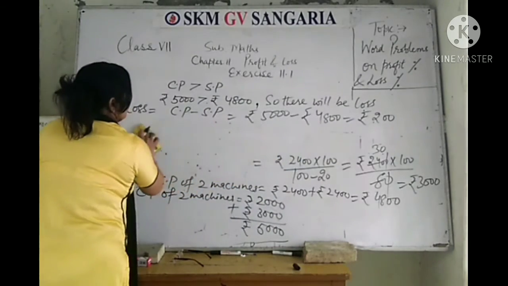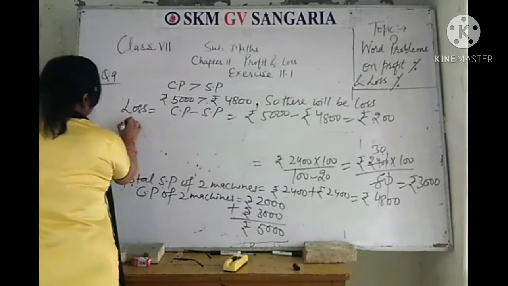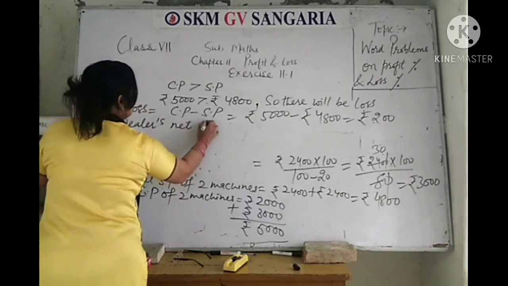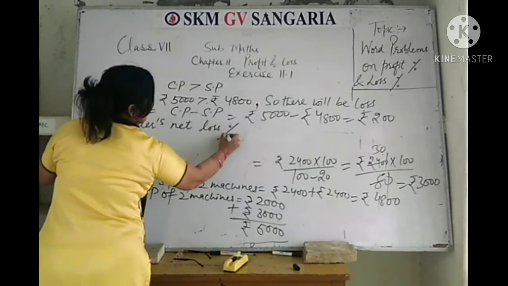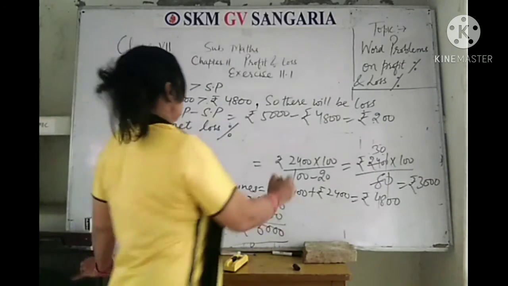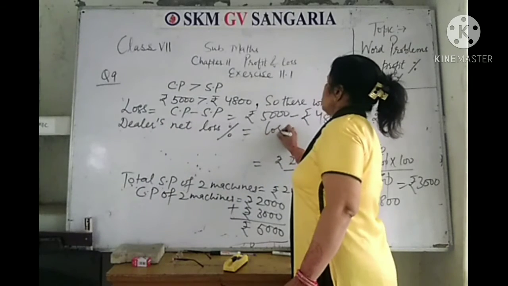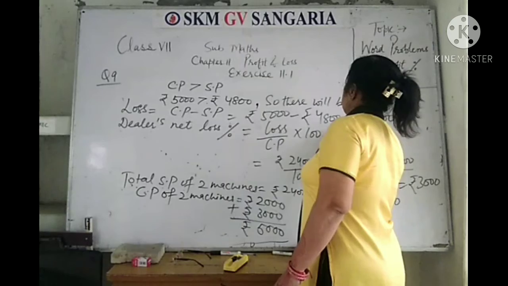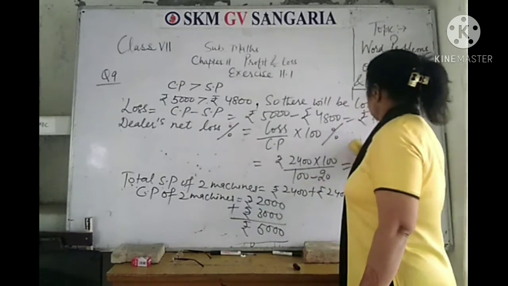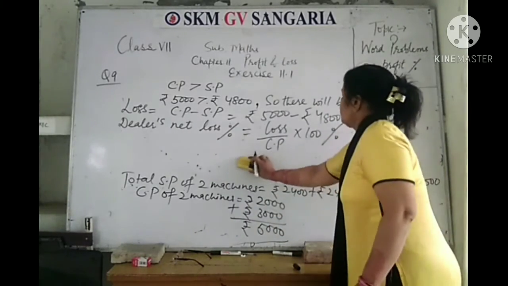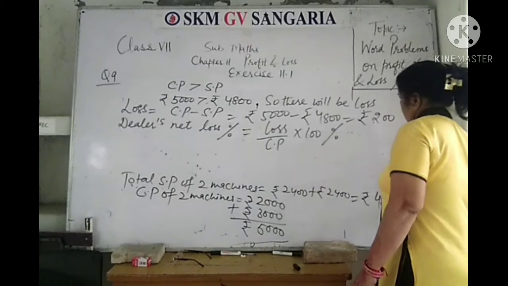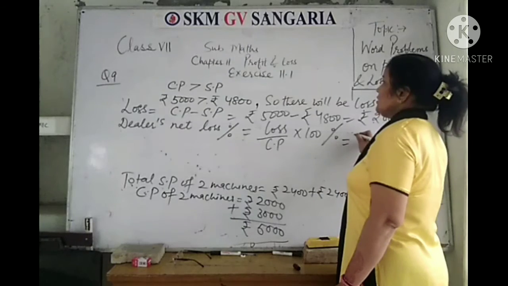Dealer's net loss percentage is equal to how much? Loss divided by cost price into 100%. Then loss, how much loss?